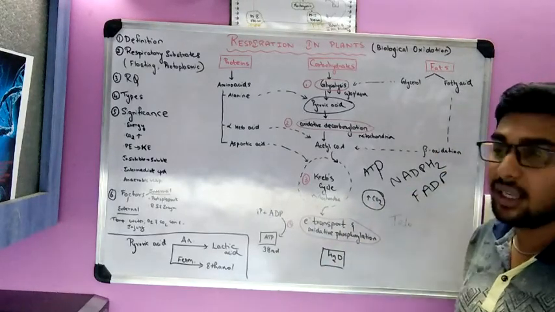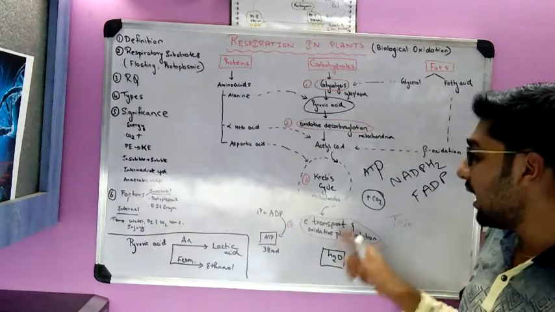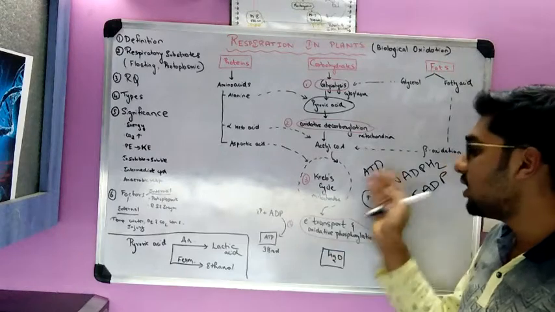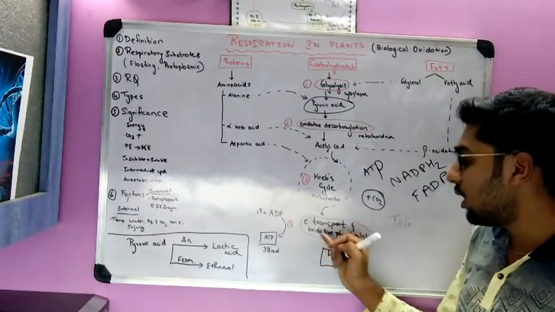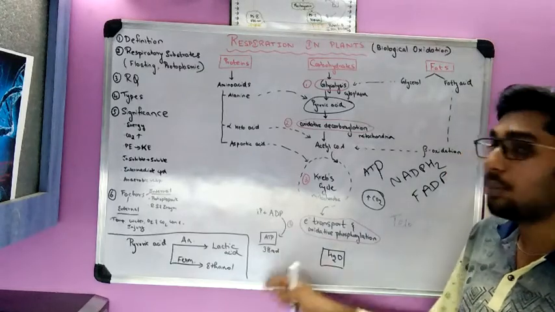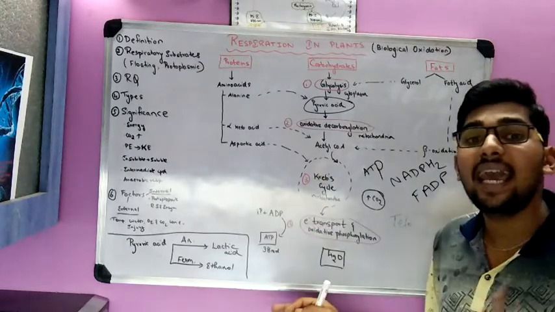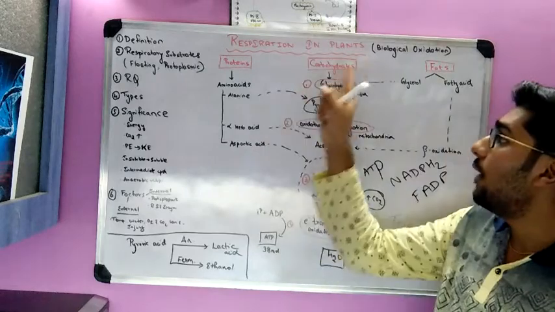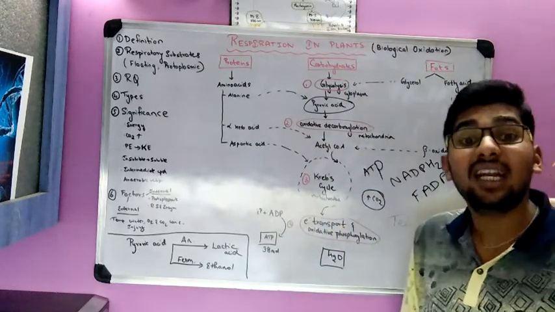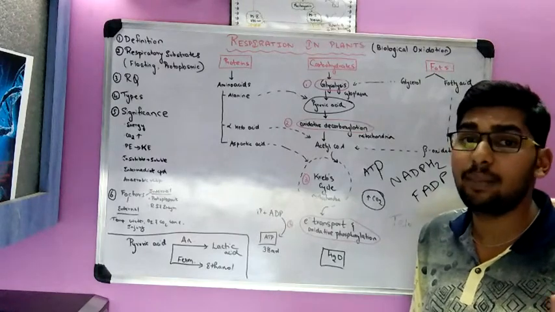Here oxidation is occurring and here phosphorylation is occurring. Hence this step is called oxidative phosphorylation, and this transport of electrons is called electron transport and oxidative phosphorylation. By this process you get 38 molecules of ATP. When one molecule of glucose undergoes respiration, 38 molecules of ATP are liberated.